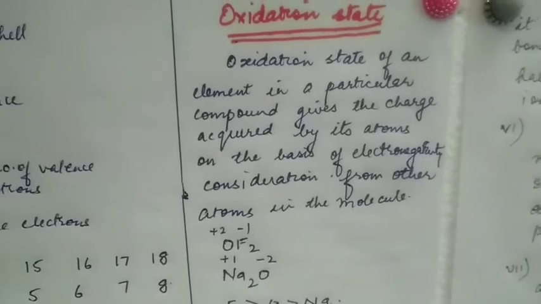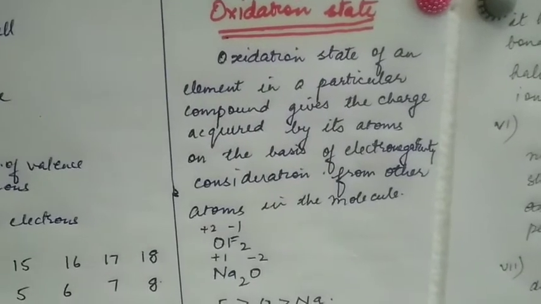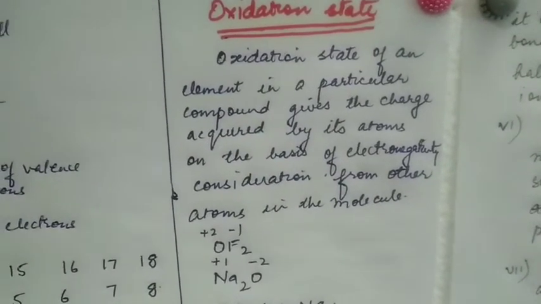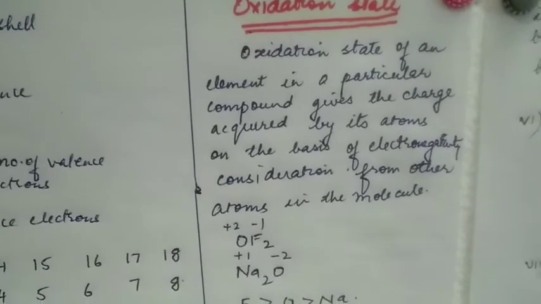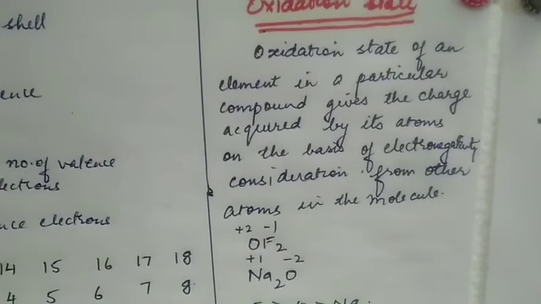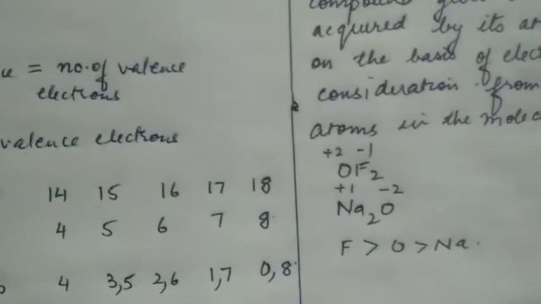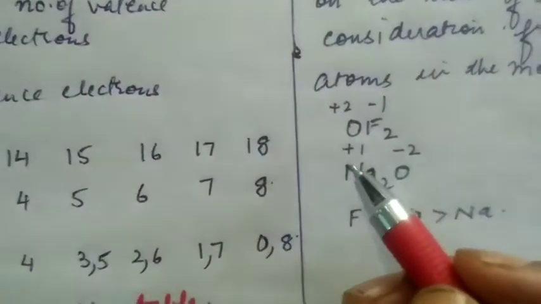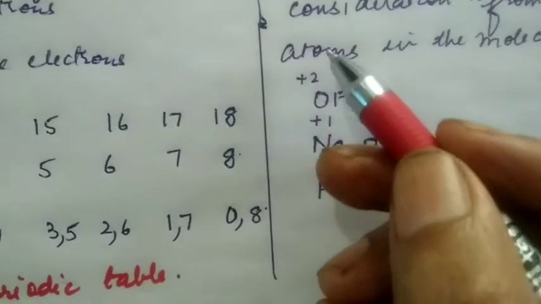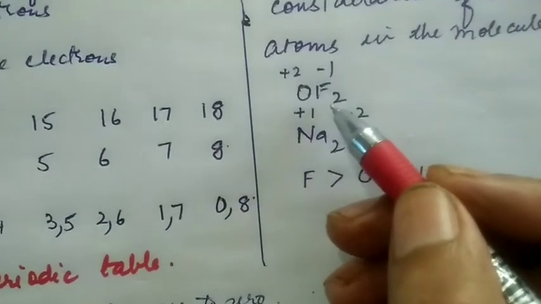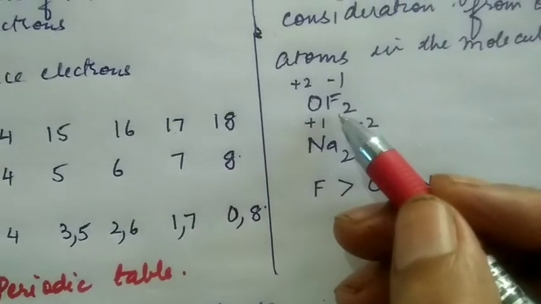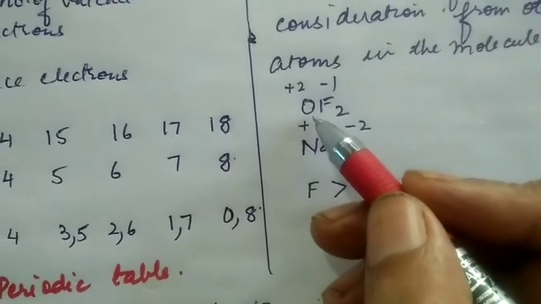Oxidation state of an element in a particular compound gives the charge acquired by its atoms on the basis of electronegativity considerations from other atoms in the molecule. For example, oxygen in OF2 will have an oxidation state of +2 because the atom attached to oxygen is more electronegative than oxygen.